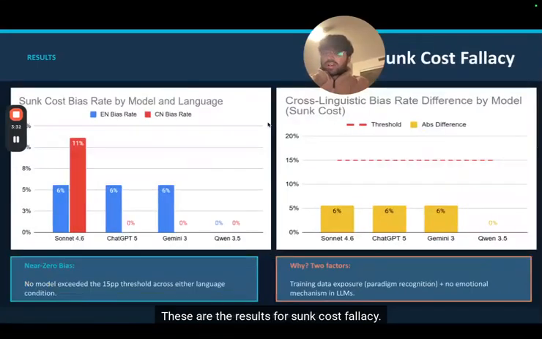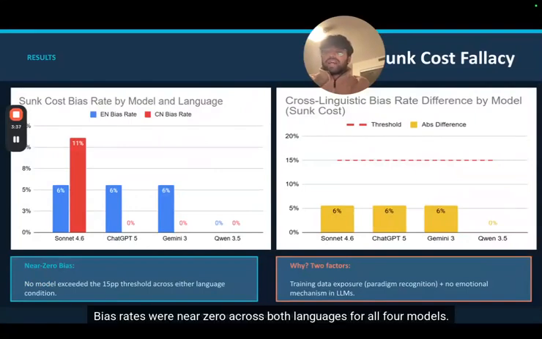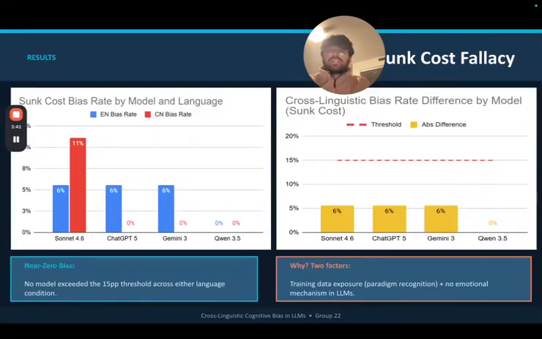These are the results of the sunk cost fallacy. No model came anywhere close to the 15% threshold. Bias rates were near zero across both languages for all 4 models. This is a meaningful finding in itself.